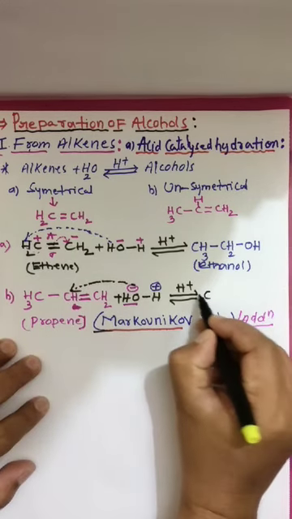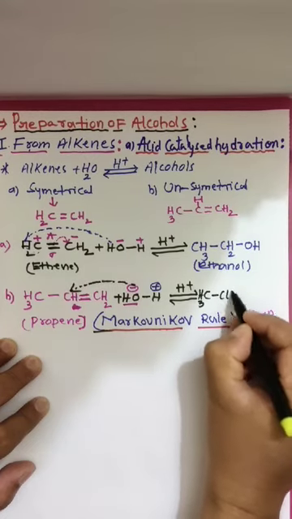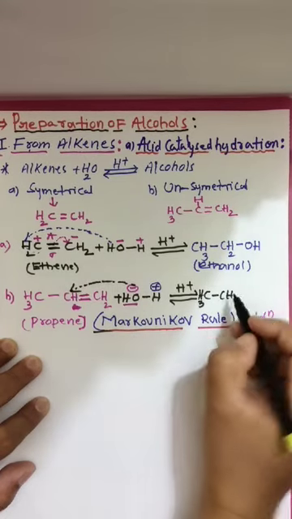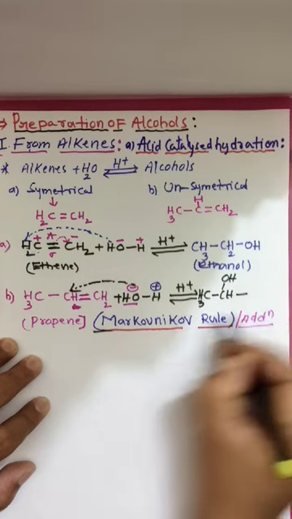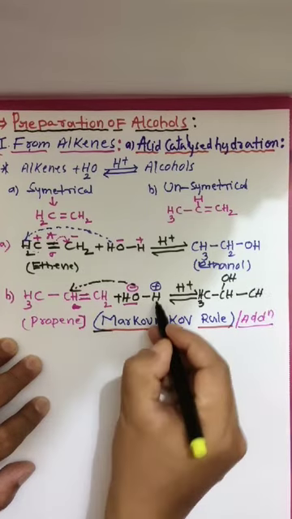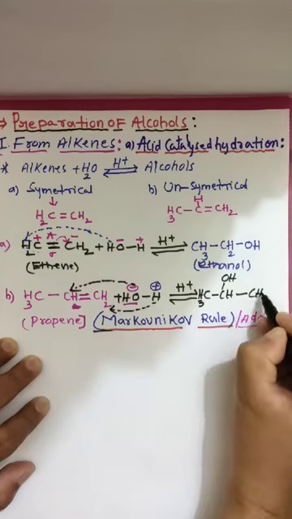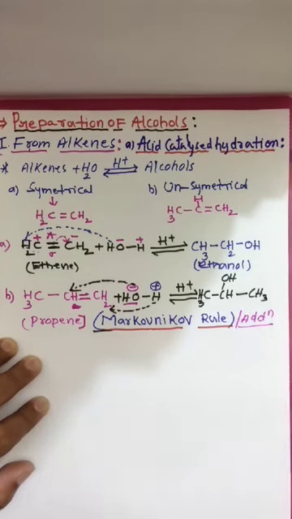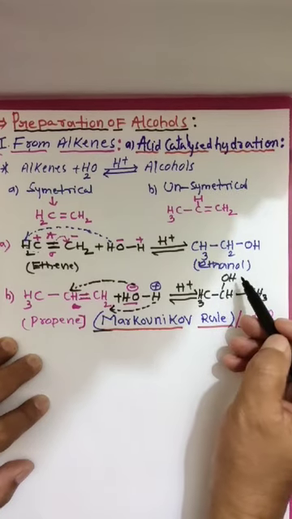So finally you get CH3 CH, and here OH will attack, the double bond is broken, CH2, and this hydrogen will attack here. Then CH3.